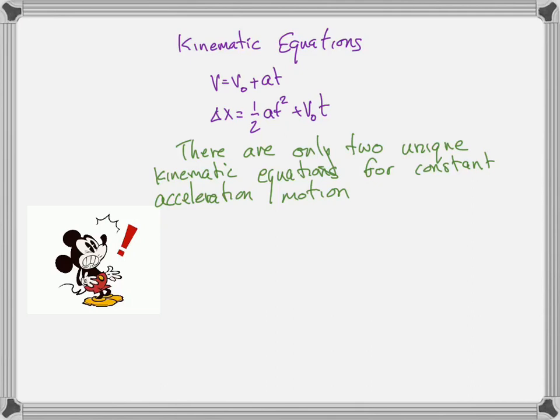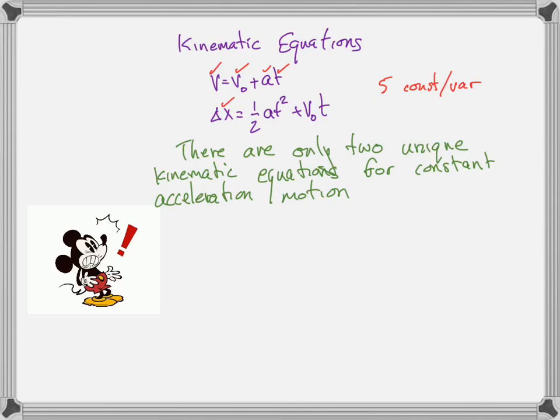How many variables have we got here? Constants and variables. If we want to use these 2 equations to solve for something, how many things do we need to know? Let me just use a different color. We've got 1 velocity, 2 initial velocity, 3 acceleration, 4 time, 5 delta t. There are 5 constants and variables, depending on what is constant and what is variable in the problem.